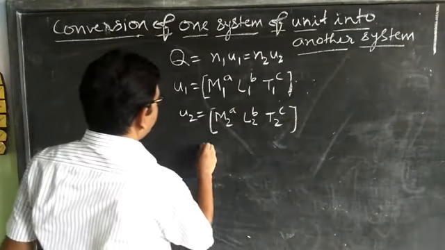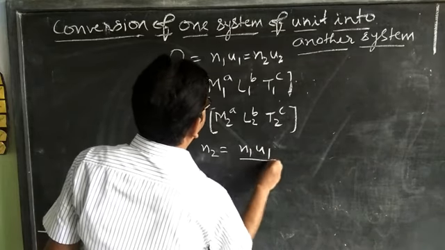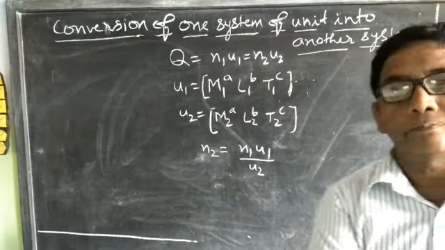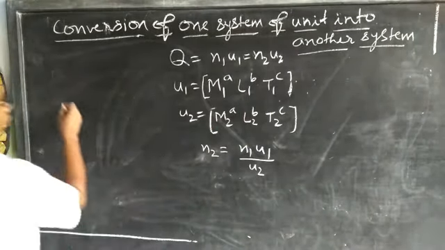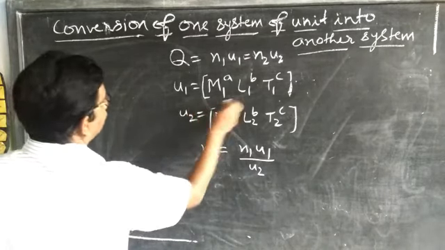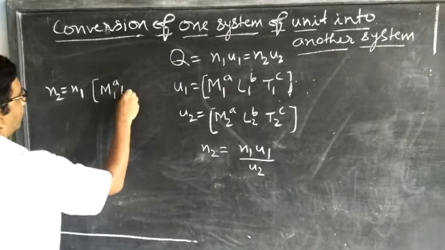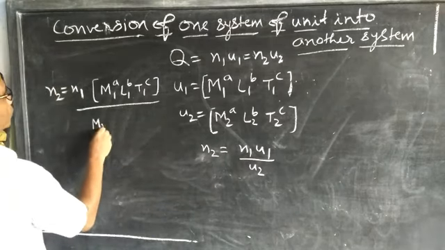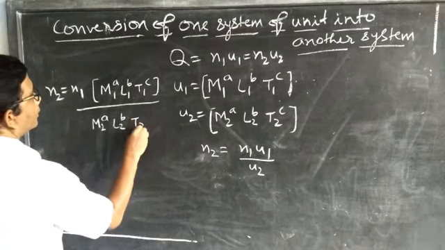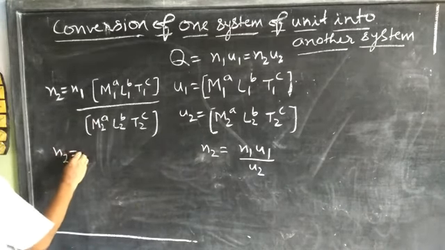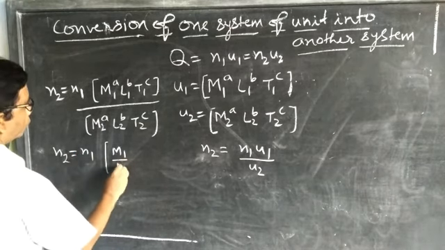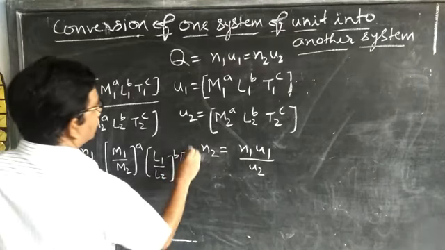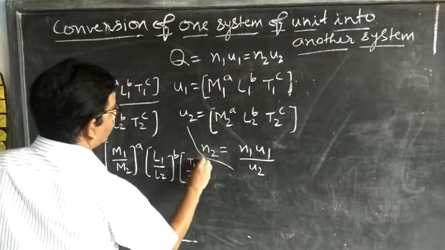Now N2 is equal to N1 U1 upon U2. Now we will put the value: N1 U1 is equal to M1 power A, L1 power B, T1 power C upon U2, M2 power A, L2 power B, T2 power C. We can write N2 is equal to N1 into M1 upon M2 power A, L1 upon L2 power B and T1 upon T2 power C.